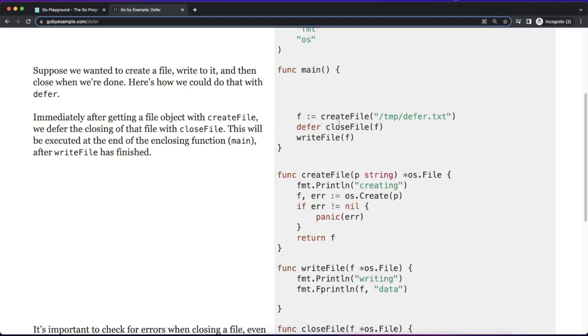As we are writing close file before processing the file, that's why we are appending the defer keyword. So we know that this will be executed at the end of this function, and we are sure the file will be closed anyhow.